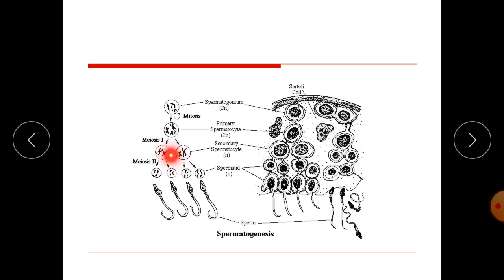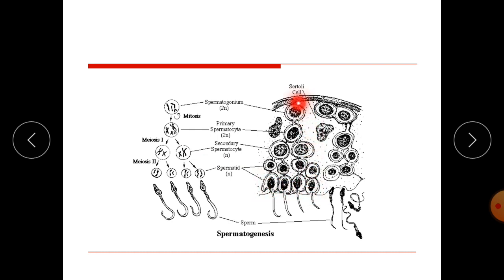They go through the second cell division, called meiosis 2, and produce again 2 haploid cells each, having 23 chromosomes, and these are called spermatids. These spermatids develop into the sperm cells.